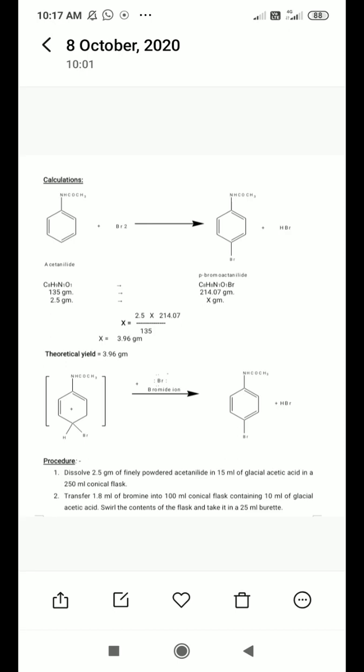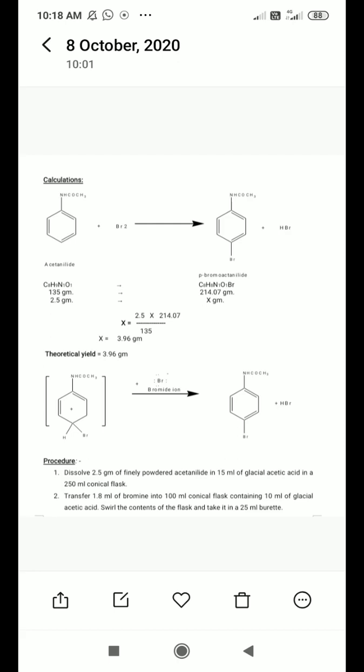And then what about the product? The product will be para-bromoacetanilide. What will be the weight of the product? In acetanilide we just have to add one bromine, the molecular weight of one bromine atom. Now you will get both molecular weights: acetanilide is 135 gram, and para-bromoacetanilide is 214.07 gram.